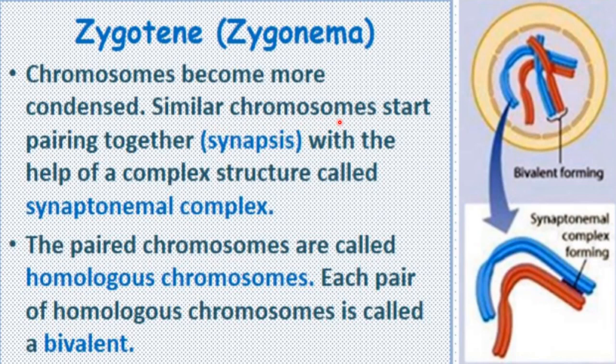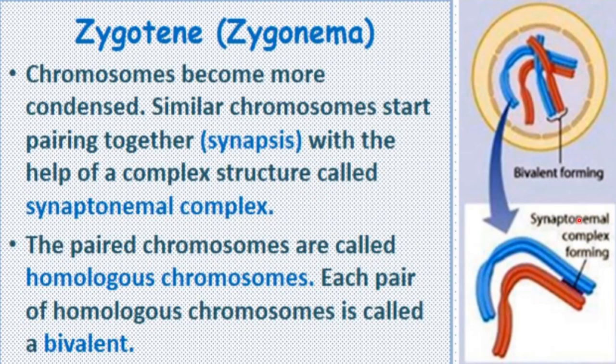Those homologous chromosomes start pairing together, and that pairing is called synapsis. As you can see here, these similar chromosomes, like this red one and this blue one, will come closer to each other during the zygotene stage and will start pairing like this. These are homologous to each other, and they are forming a pairing with each other. This is called synapsis, with the help of a complex structure called the synaptonemal complex.